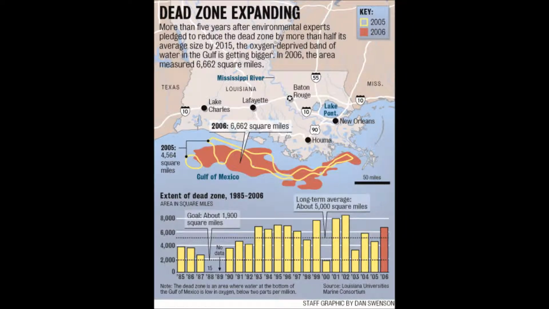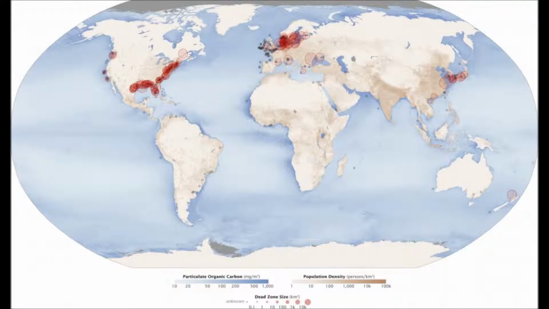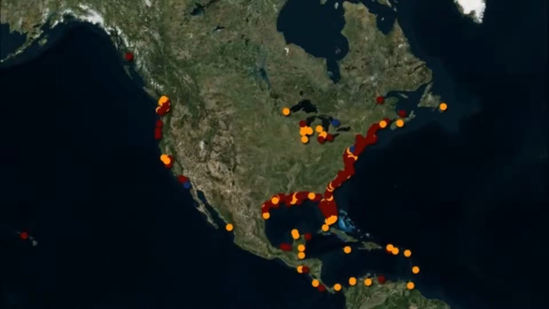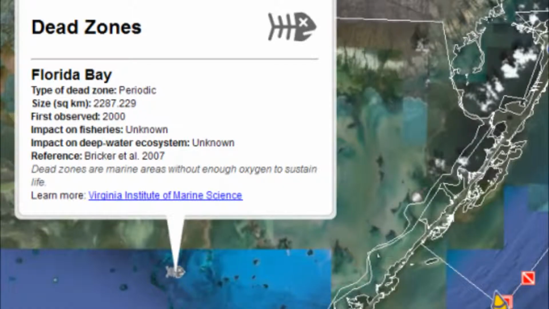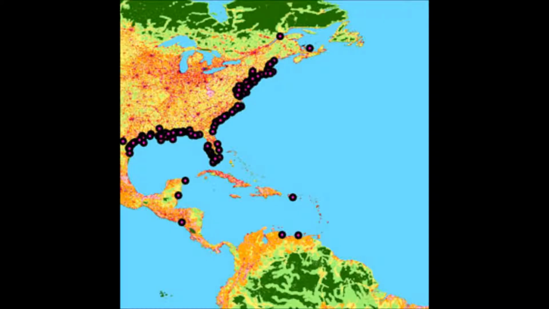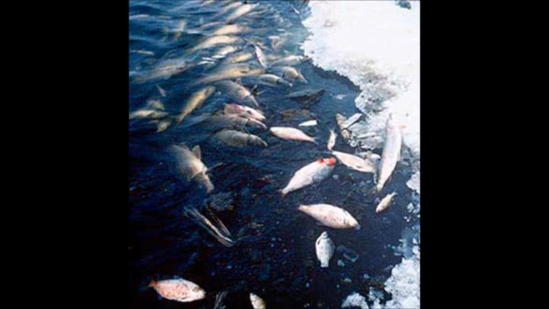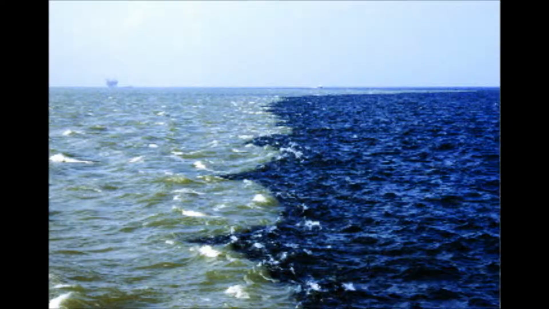Dead zones occur in many areas of the country, particularly along the East Coast, the Gulf of Mexico, and the Great Lakes. But there is no part of the country or the world that is immune. The second largest dead zone in the world is located in the United States in the northern Gulf of Mexico. Sometimes we can observe the factors leading to a dead zone or the consequences such as a fish kill. However, dead zones are actually invisible.